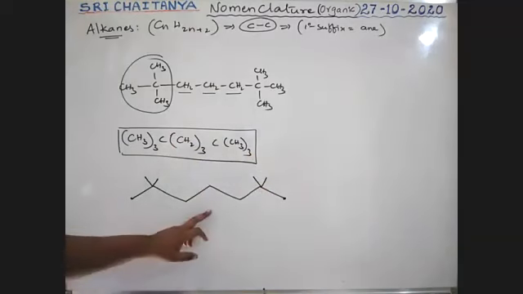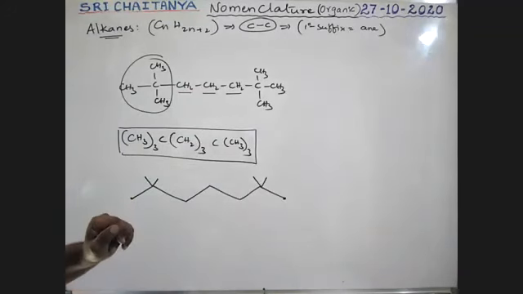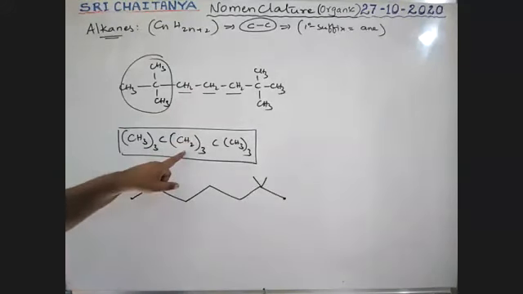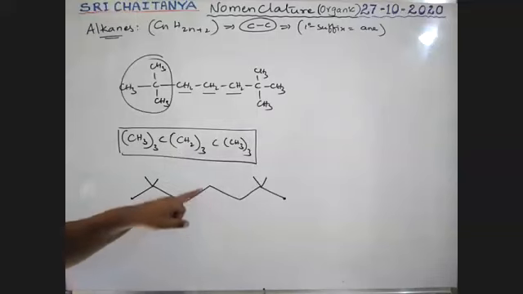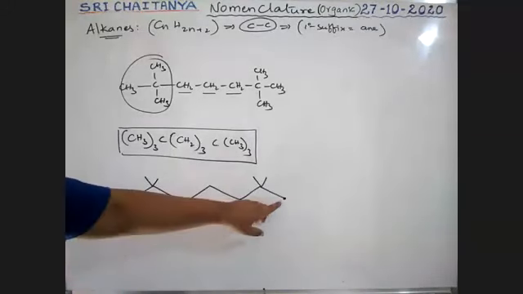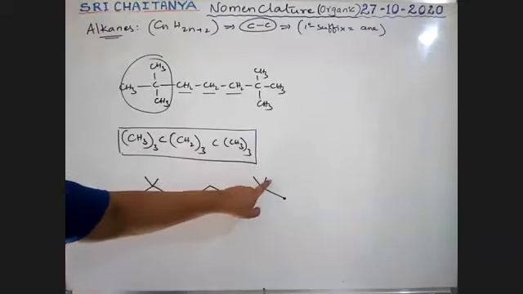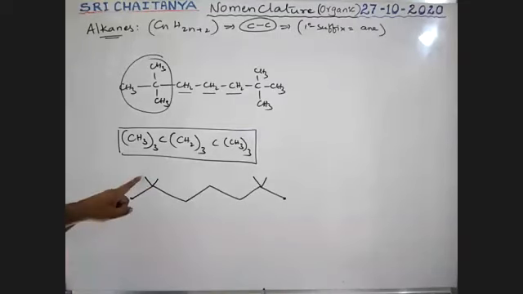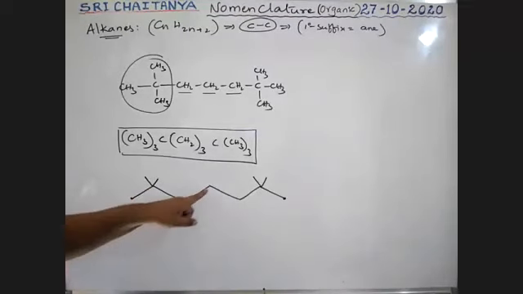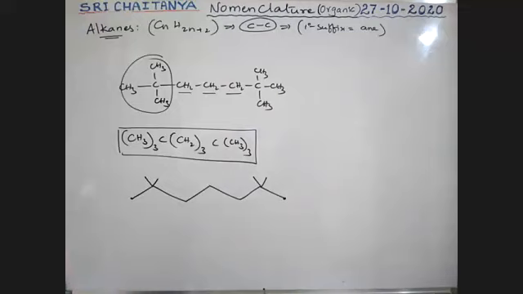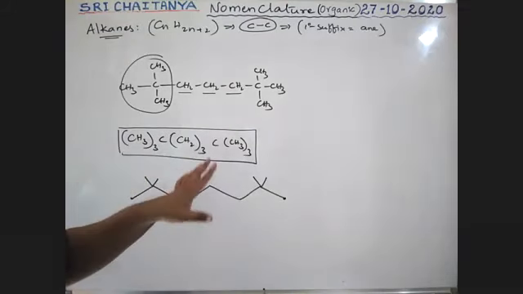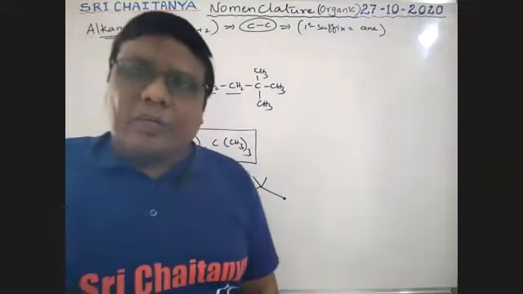This is the bond line formula, boys. So all these are the same. It is the complete formula, the condensed formula, the bond line formula, the carbon skeleton format. That means this is the end, this is CH3, this is CH3, CH3, CH3, CH3. But the middle ones are CH2. So like this, the formulas are represented for organic molecules.